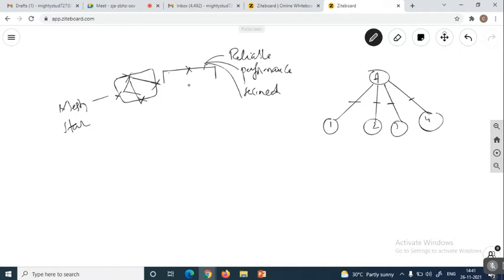From this device it is possible to send the data towards the remaining devices also. That is nothing but a mesh. That means these are interconnected like a loop. This device to this device, and this device to this device. Not only that, from this device also to the remaining devices we can connect. That is a mesh.